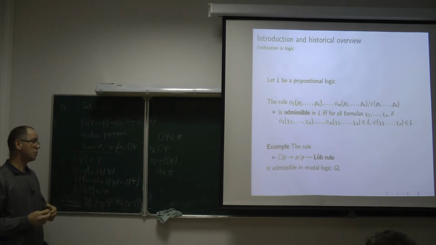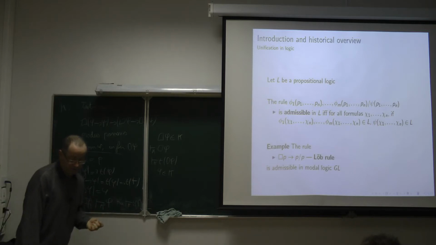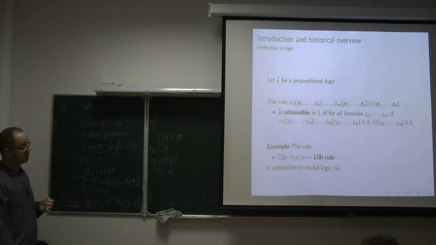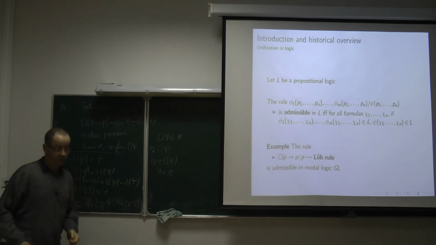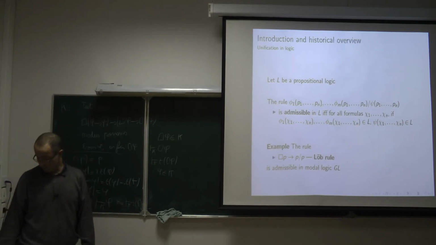And here the rule is derivable if we have an axiomatic presentation of GL by means of this axiom plus the Löb axiom. So in this case, the rule is not only admissible, but derivable.